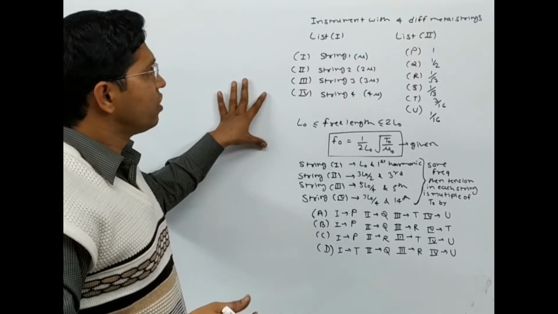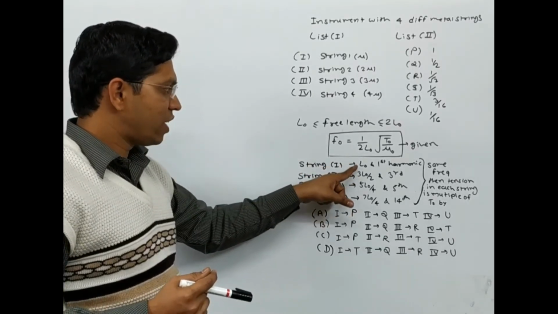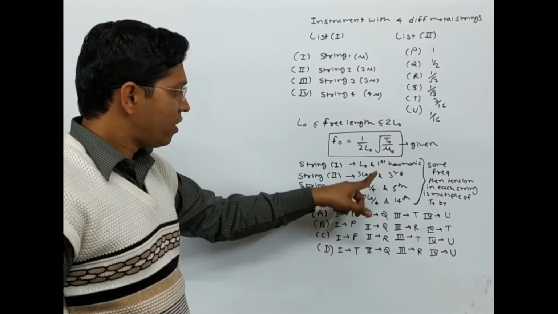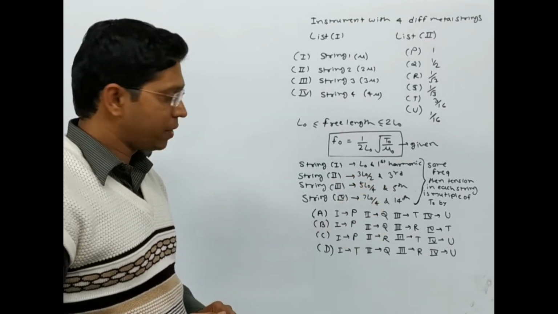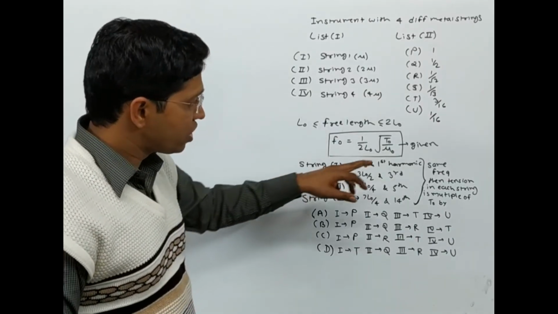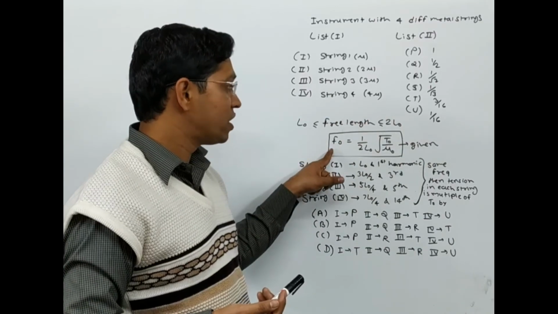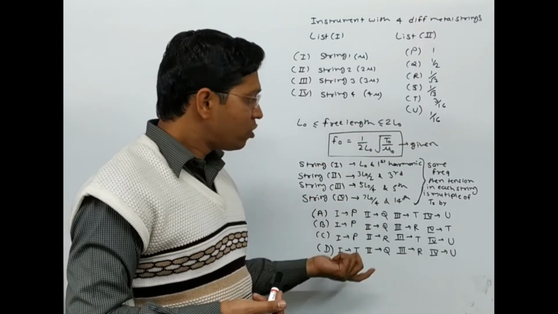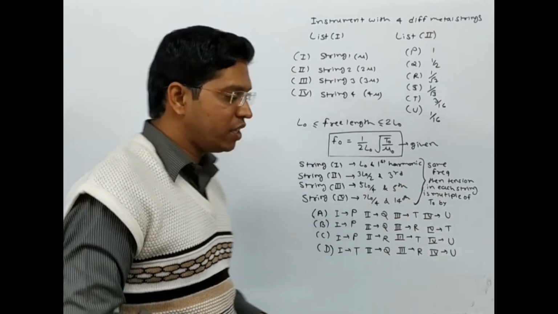In this question, for these 4 different strings, they have changed the length to L0, 3L0 by 2, 5L0 by 4 and 7L0 by 4. And they have also said that they are having their first harmonic, third harmonic, fifth harmonic and 14th harmonic. But the other important information given is that they all have the same frequency, which is that of the fundamental frequency F0, 1 by 2L0 root T0 by mu 0. Now we have to find the tension in each string in multiples of T0.